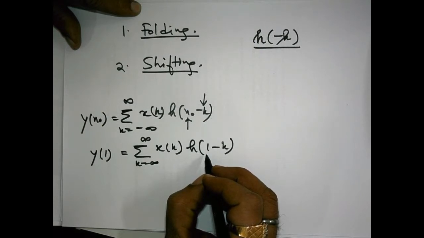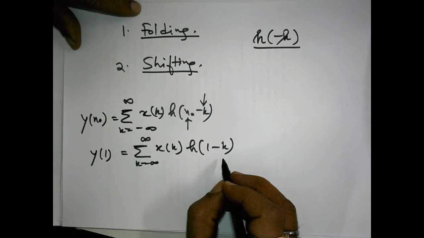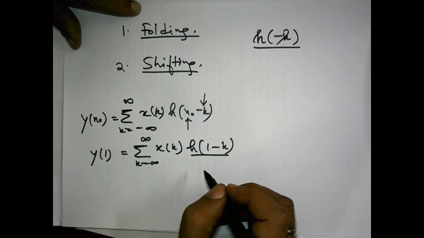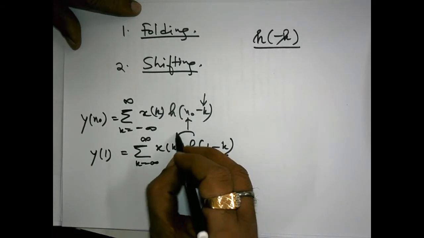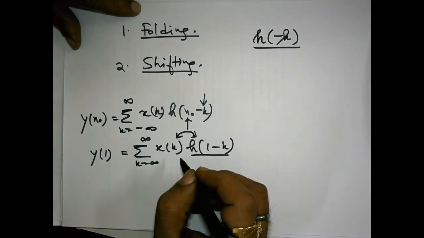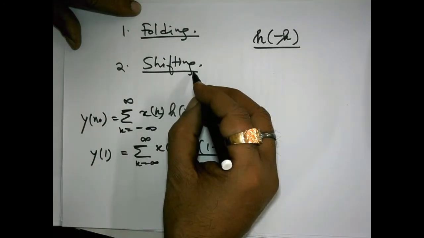To obtain plus 1 of a folded version of the signal, you have to right shift. In the unfolded version, you have to left shift. Then once you obtain the right shifted version of the signal, you have to multiply these two signals by the sample by sample multiplication process. So the second step was shifting.